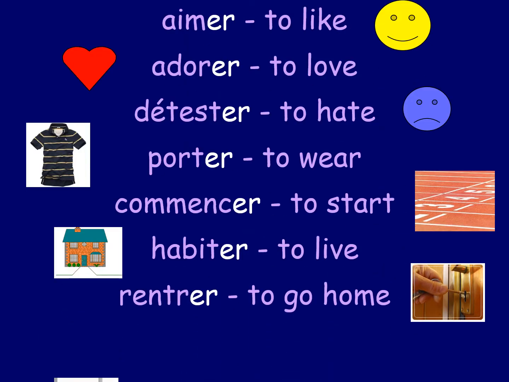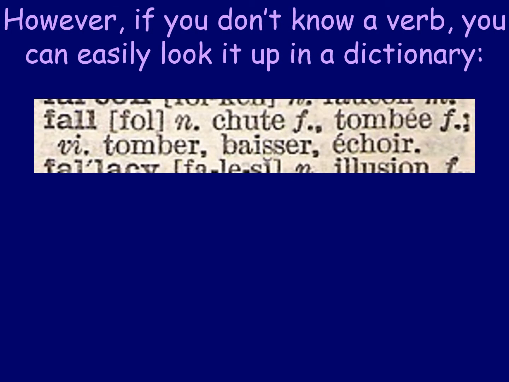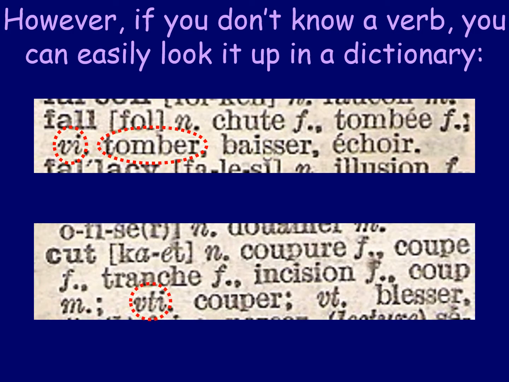There's some more of them. Lots of verbs there. We already know those. We've seen these quite a few times now. Habiter, to live. So that's our first part, the full verb. If we don't know a verb, we could look it up in a dictionary. So tomber is the full verb to fall, and couper is the full verb to cut. So that's our starting point. And onto that, we're going to add some endings.